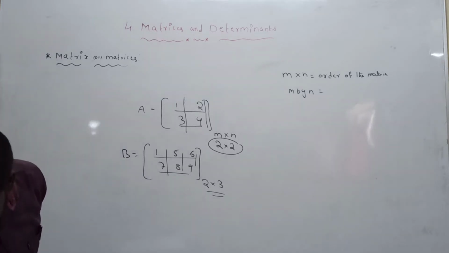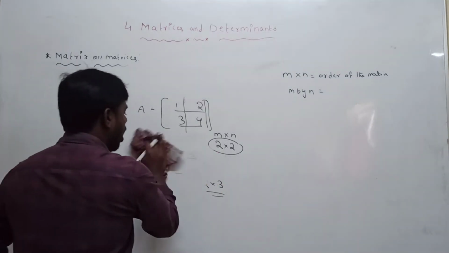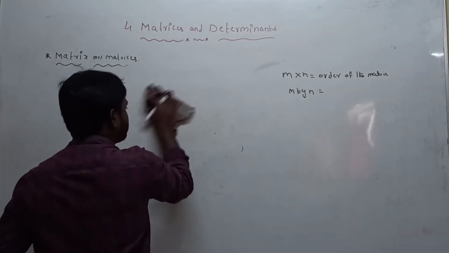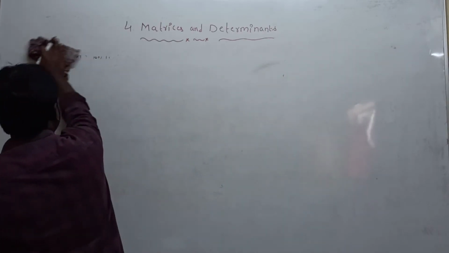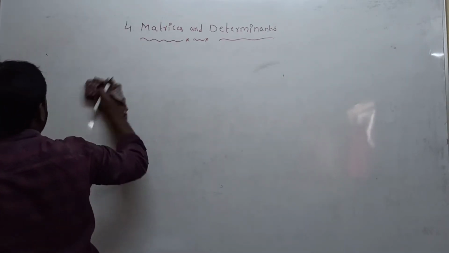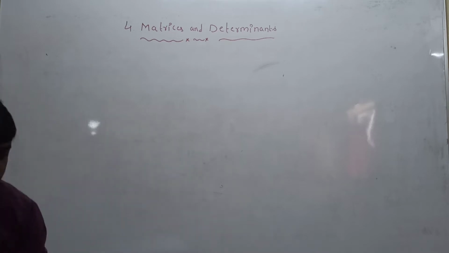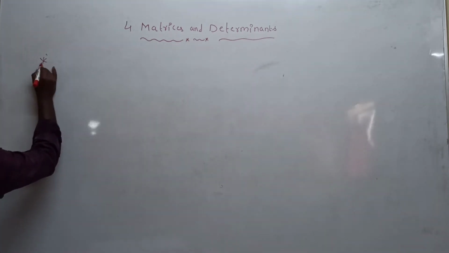Everyone understood? Next, how many types of matrices are there? There are 8 types of matrices. First one is the row matrix. Now we are discussing the types of matrices.